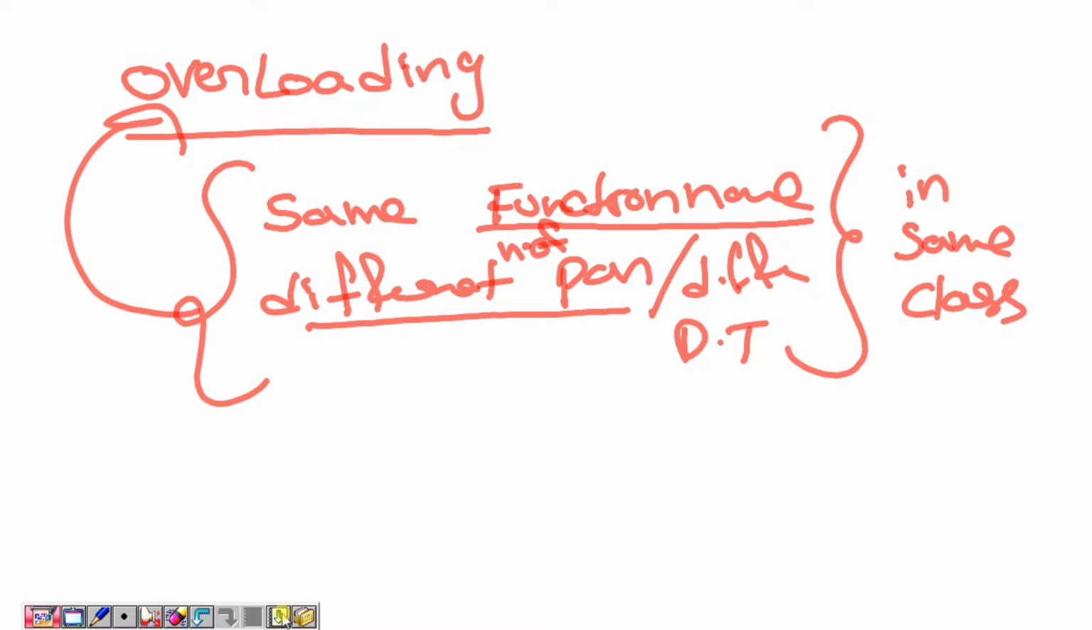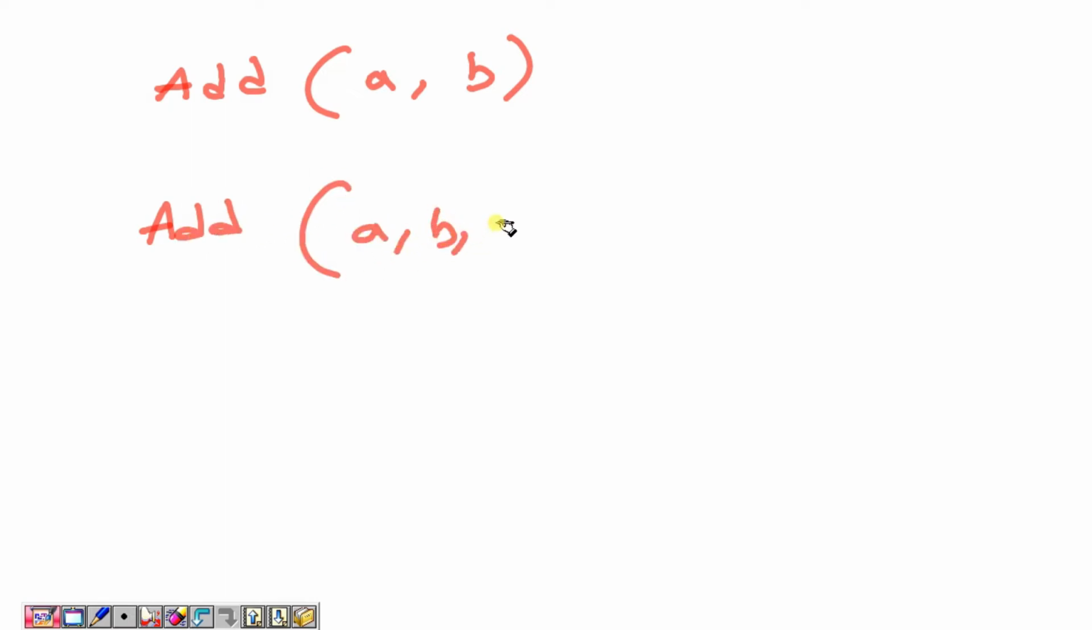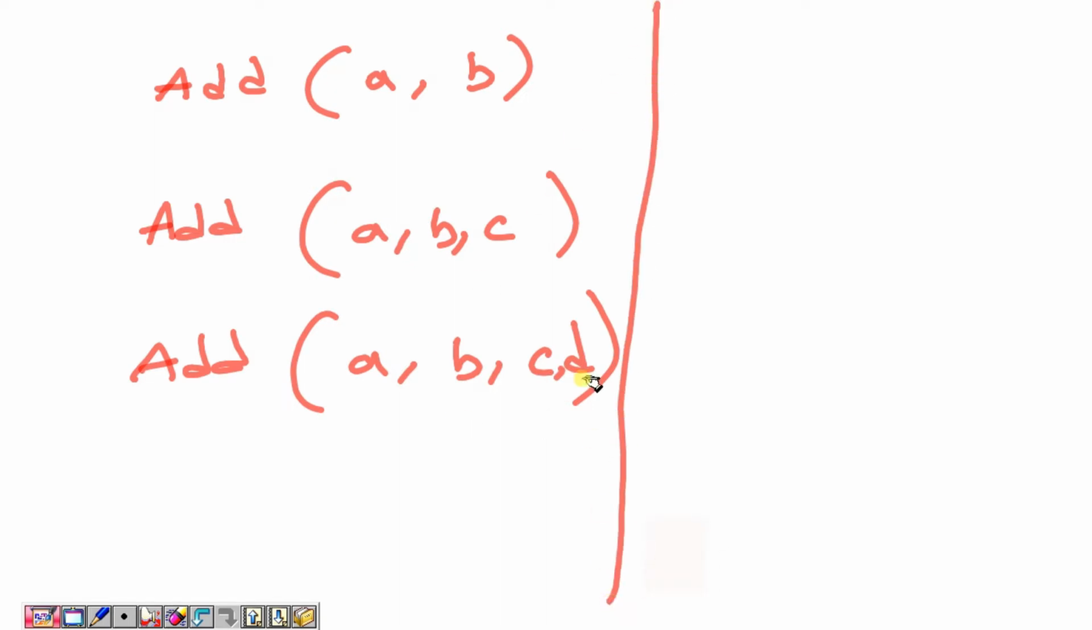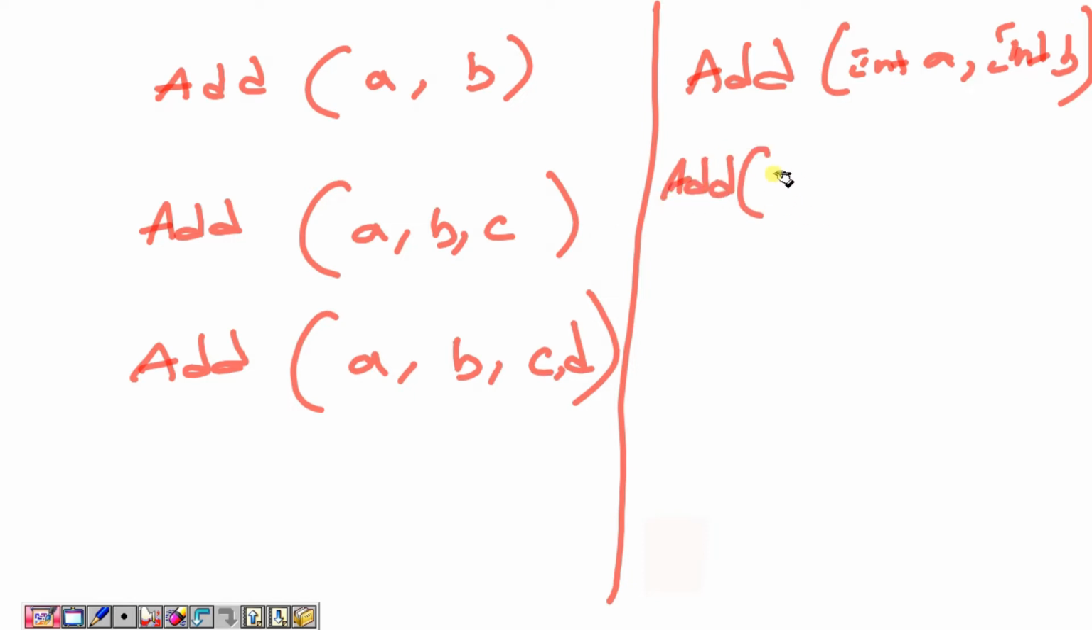This is only the same function name but a different number of parameters or different data types in the same class. For example, I can go for add with parameters 1, 2. This is two parameters. In the same method add, this is three parameters. Add, this is four parameters. Like that, the number of parameters will be different. Or the add method with int a comma int b, and add with long a comma long b. The data types will be different.